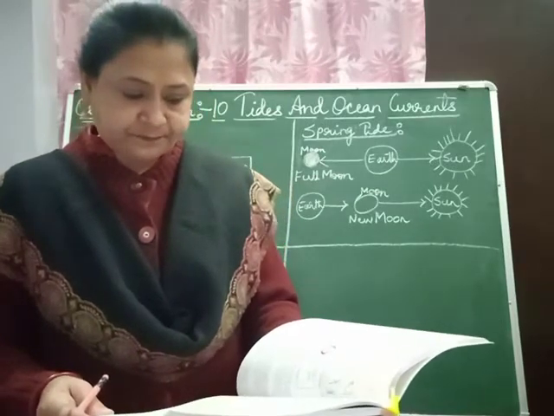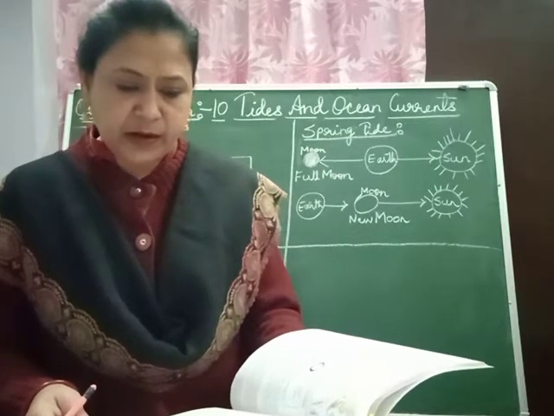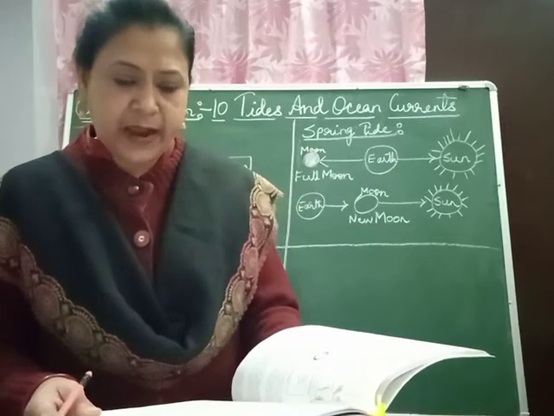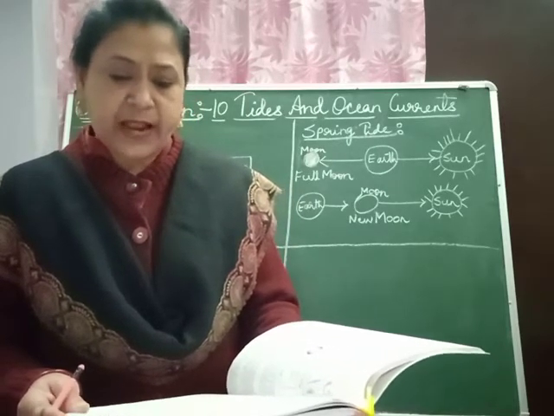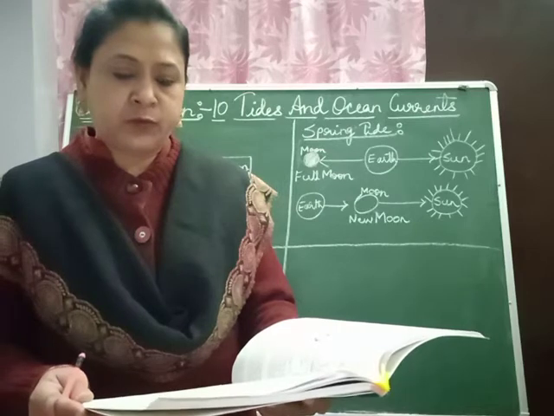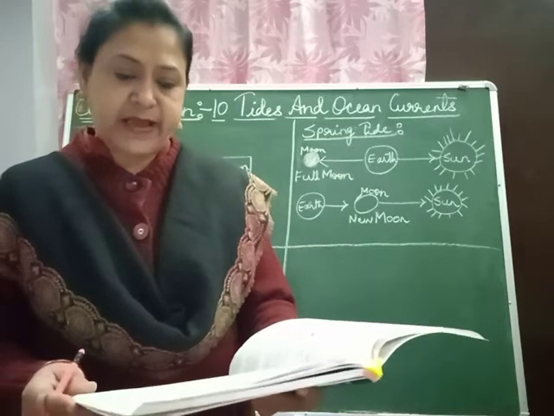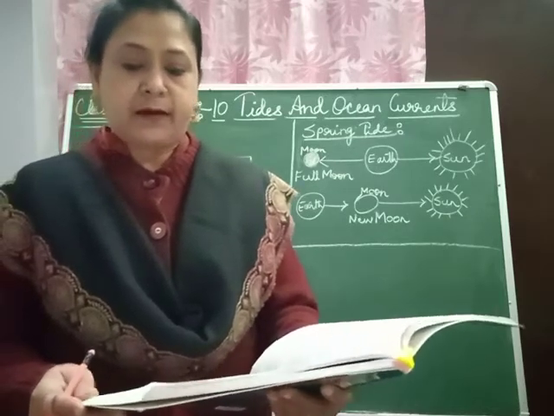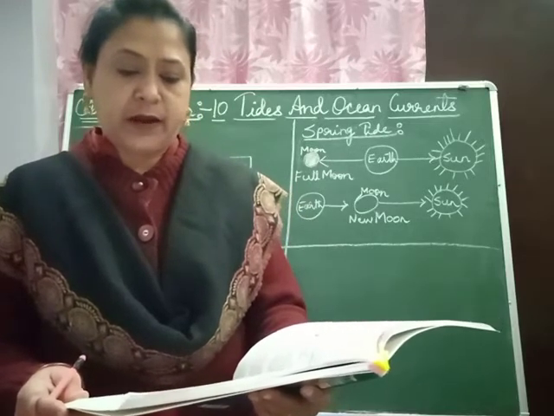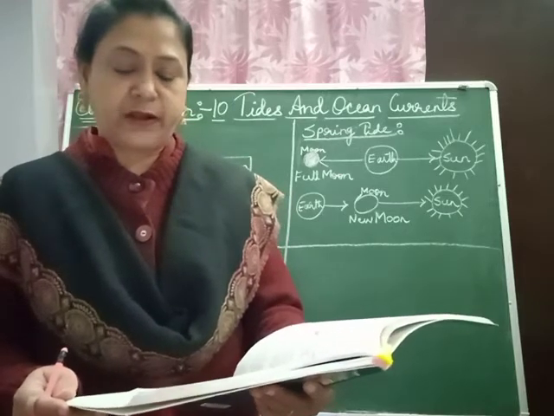Timing of tides. The difference between each tide is approximately 12 hours and 26 minutes. If there is a high tide at 8 am, the next high tide will be at 6:26 pm and the next at 6:52 am and so on. This occurs because of the revolution of the moon around the earth in the same direction as earth's rotation, that is west to east. If the moon had remained stationary, each place on the earth's surface would have come under its influence after 24 hours and each tide would have occurred at an interval of 24 hours.